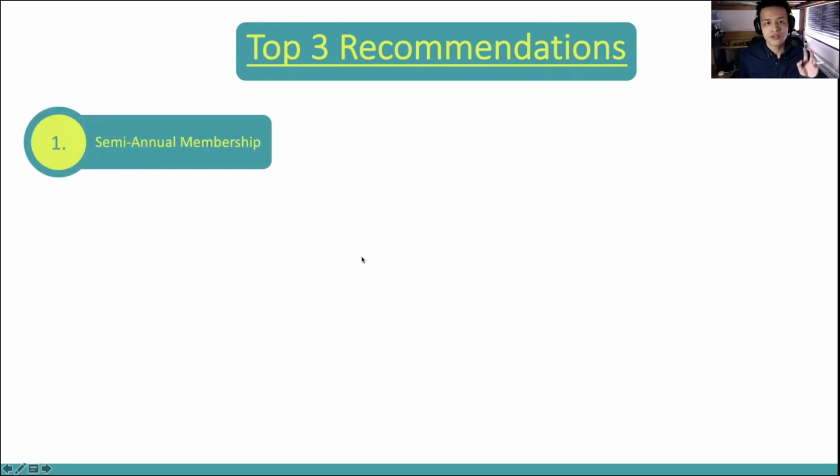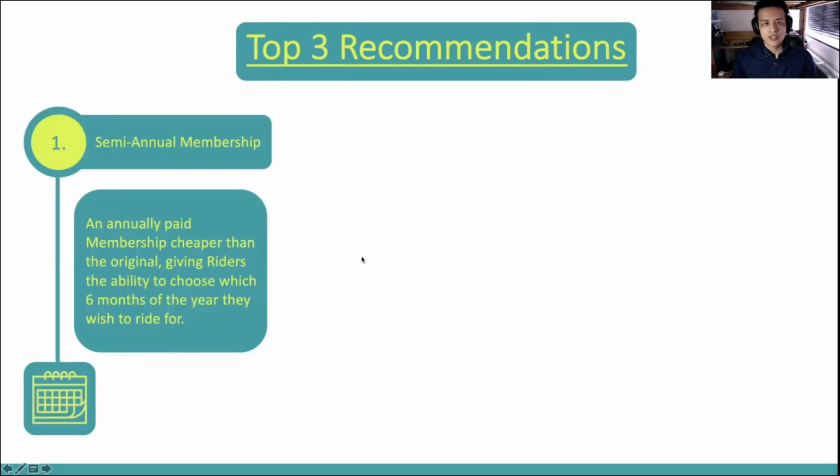A new semi-annual membership. This would be an annual subscription similar to our existing membership, only that it would provide the customer with the choice of which 6 months of the year the pass is valid on, improving flexibility, a staple to the success of the Cyclistic brand. Naturally, the semi-annual membership will be cheaper than our annual membership, and will also be cheaper than paying for casual options throughout 6 months. This will incentivize riders to make that upfront payment and subscription with us, while also making a saving biking when they want to.